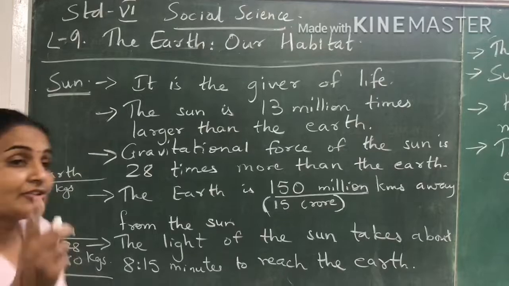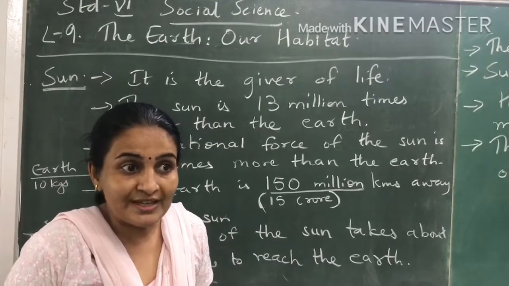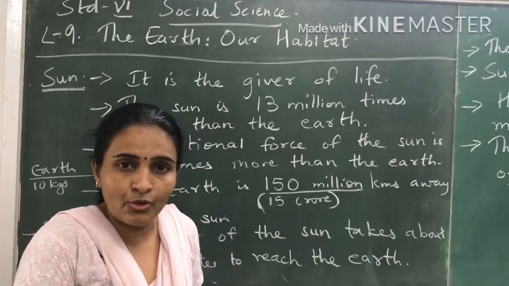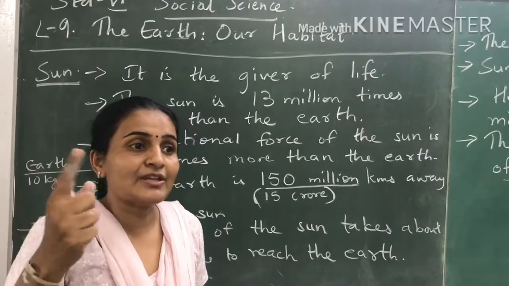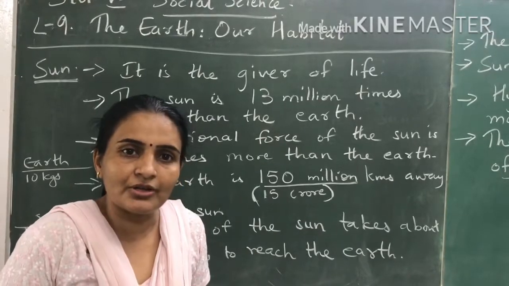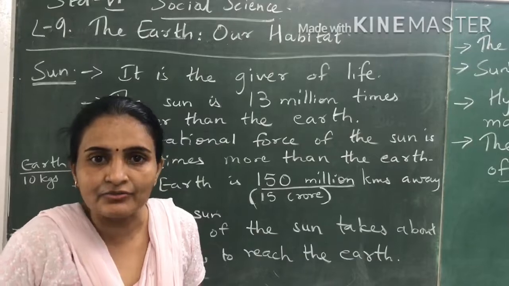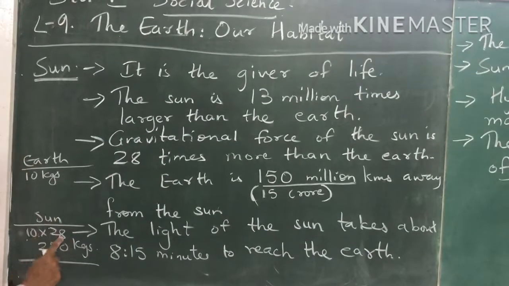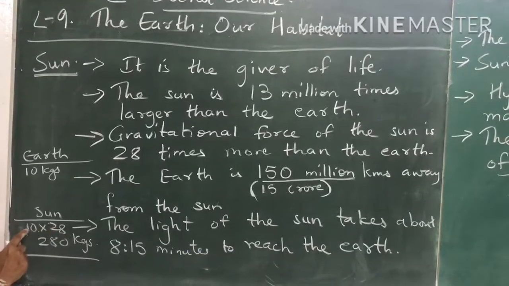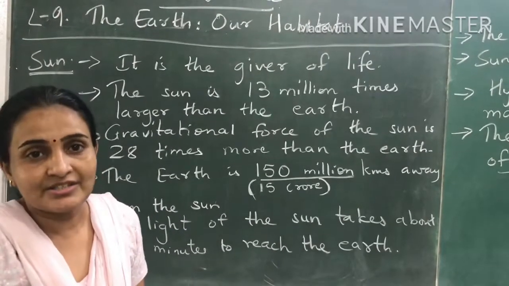You know, the gravitational force of the moon is 1/6 of the earth. Say for example, 1/6 means बहुत कम हो गया. Moon has less gravitational force. Okay, say for example, your weight is 60 kgs on the earth. If you go and measure it on the moon, it will become 10 kgs, 1/6. Okay, but for the sun, what will happen? It will become 28 times more. So whatever your weight multiplied by 28, that would be your weight on the sun.